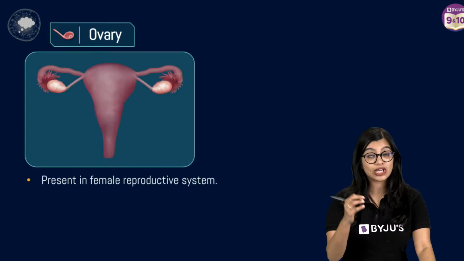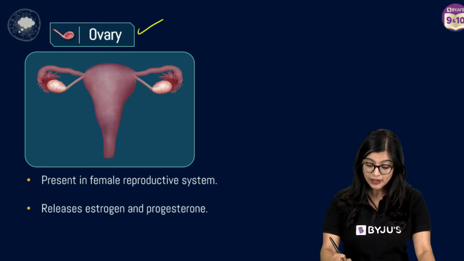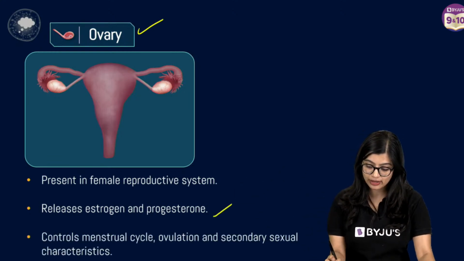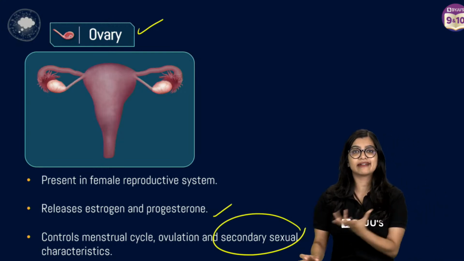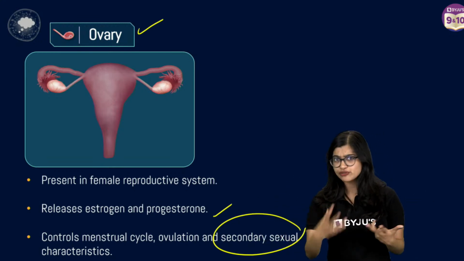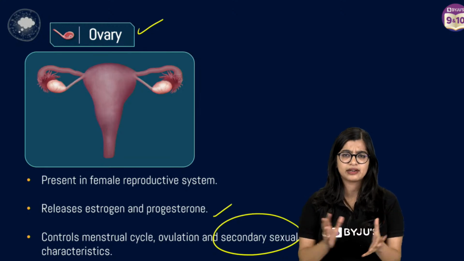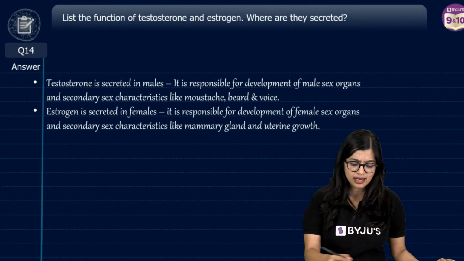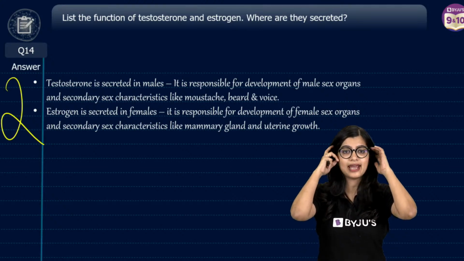Estrogen is produced by the ovary, which is the main female reproductive organ. It is responsible for regulating secondary sexual characters and ovulation. Secondary sexual characteristics in females include development of breasts, growth of pubic hair, armpit hair, all of that. So when you're writing the answer, please make sure you write it for both of them and you will get 2 marks.